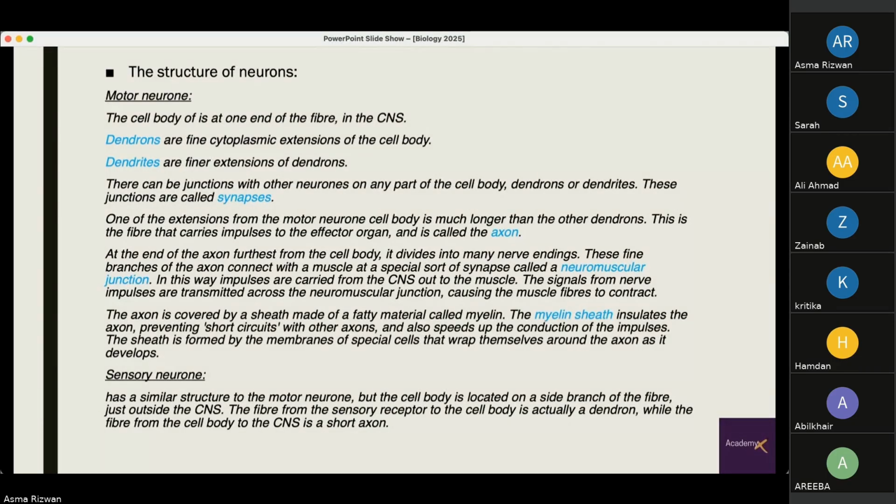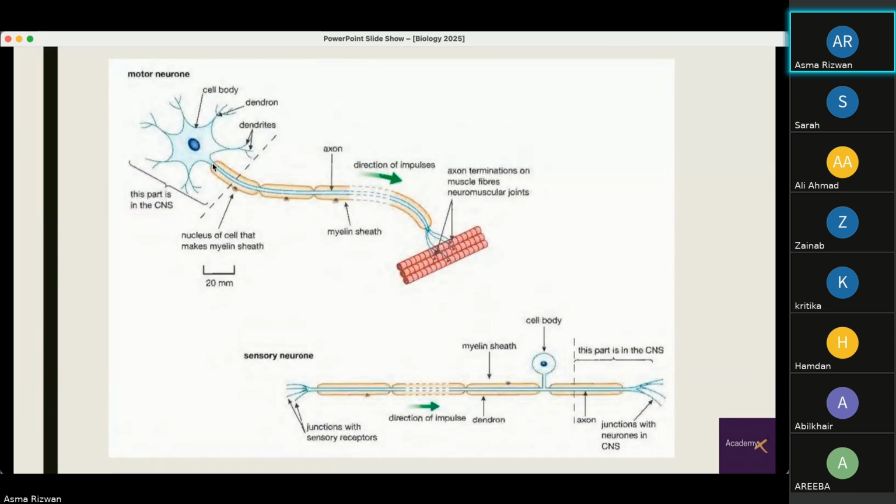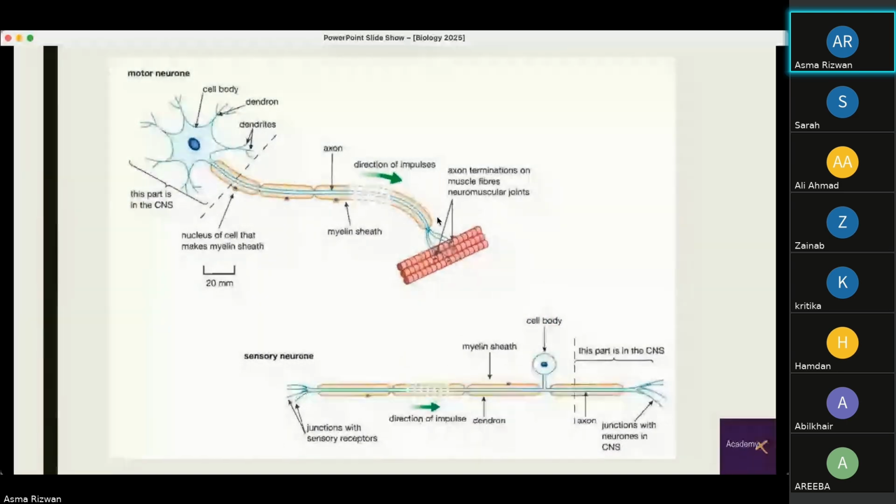So we said that the cell body of the motor neuron is at one end of the fiber, in the CNS. We have dendrons, which are fine cytoplasmic extensions of the cell body, and dendrites are finer extensions of dendrons. There can be junctions with other neurons on any part of the cell body, dendrons or dendrites, and these junctions are called synapses, which will be clear to you further in this presentation. One of the extensions from the motor neuron cell body is much longer than the other dendrons. This is the fiber that carries impulses to the effector organ and is called the axon, which I showed you right here, this longer extension.